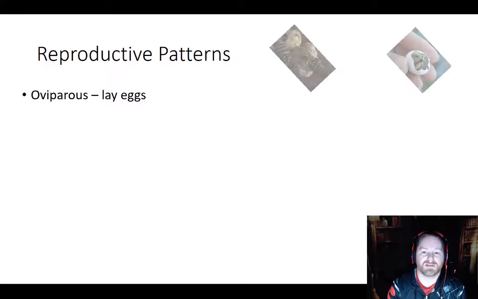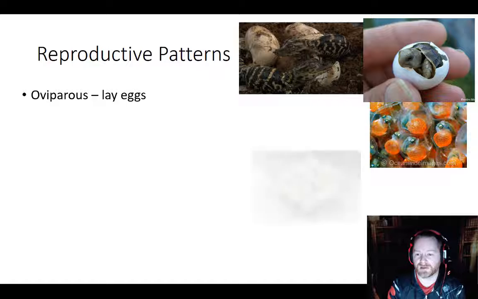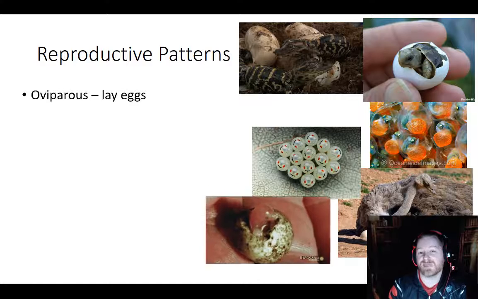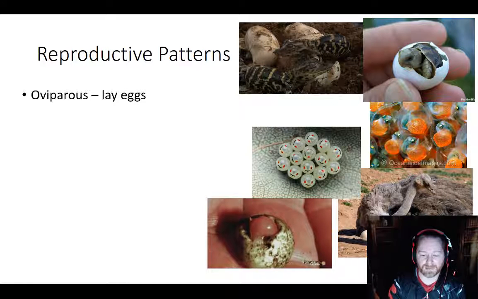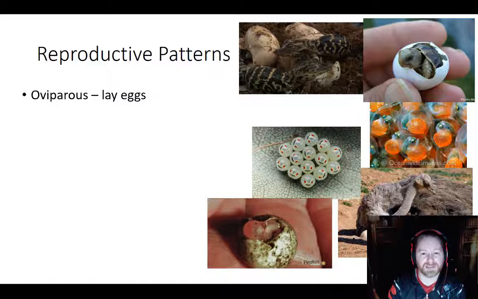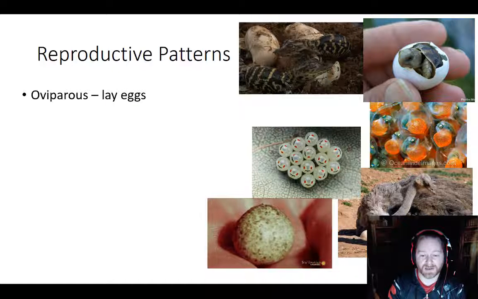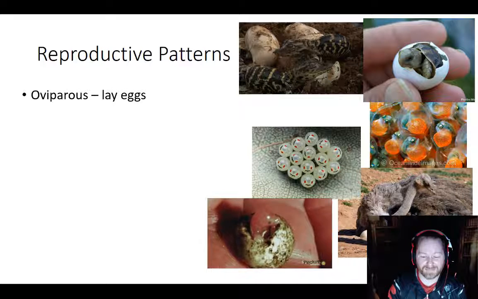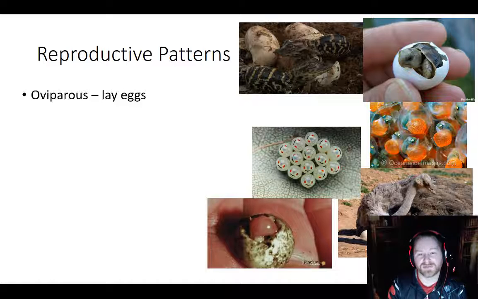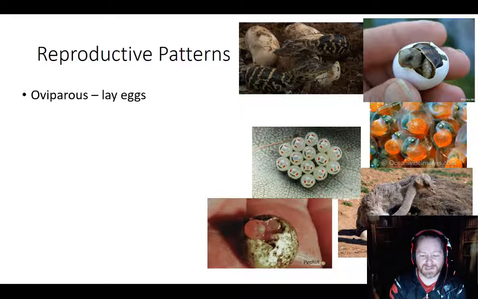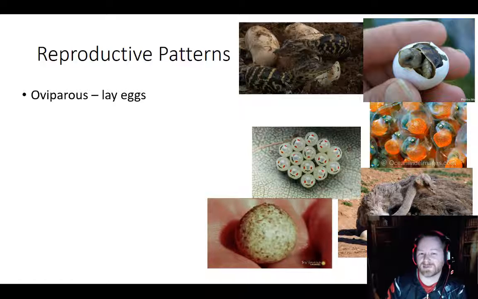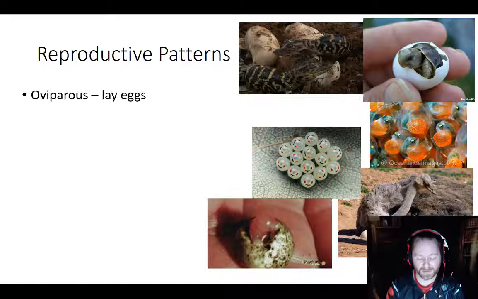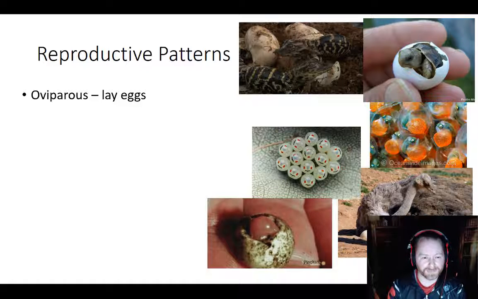So think of all the different things out there that lay eggs. I mean, all types of reptiles, fish lay eggs, all different types of insects, even birds lay eggs. There's even types of mammals that lay eggs. The duck-billed platypus and the echidna are monotremes, and lay eggs. And that's how mammals used to do it, because it was a very good strategy for successful childbirth. We found a slightly better one, which is where we carry the baby inside of us, right? Which is why we have marsupial mammals and placental mammals, but we'll get to that in Zoo 2. So oviparous just simply means it lays eggs.